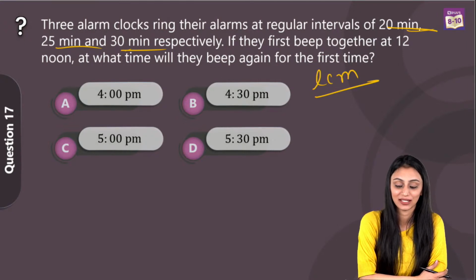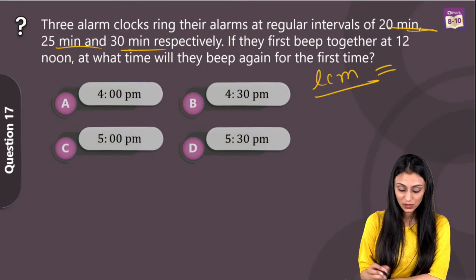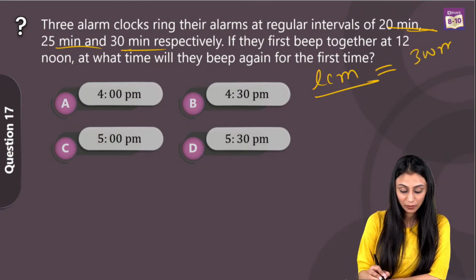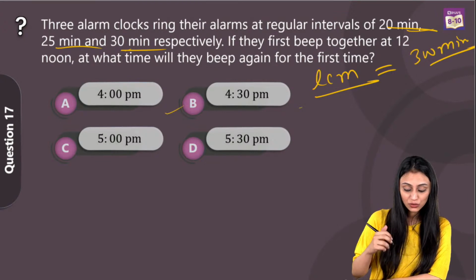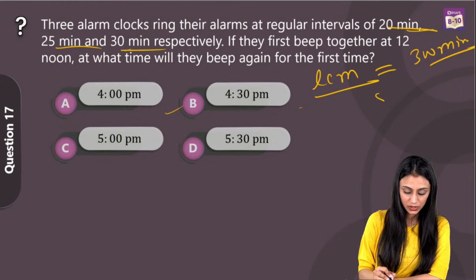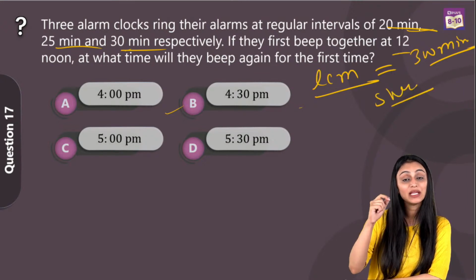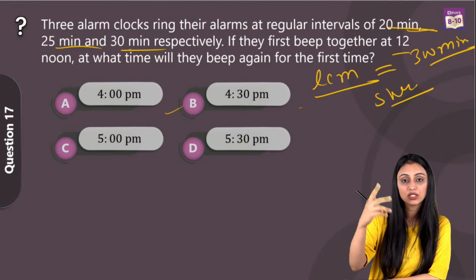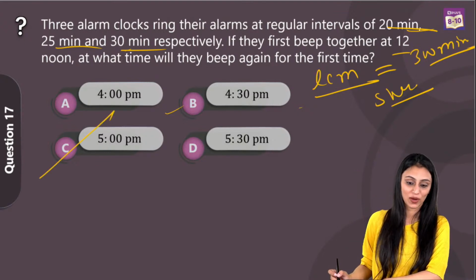Thanks a lot, Dipanshi. All right, so let's find out the LCM of these three numbers. What we will get? We will get 300 minutes, but to find the answer, we have to check the time, right? So 300 minutes is nothing but 5 hours, if you divide by 60. 5 hours means it starts beeping at 12 noon. After 5 hours, it's going to be 5 p.m. That means option C is the right answer for this question.